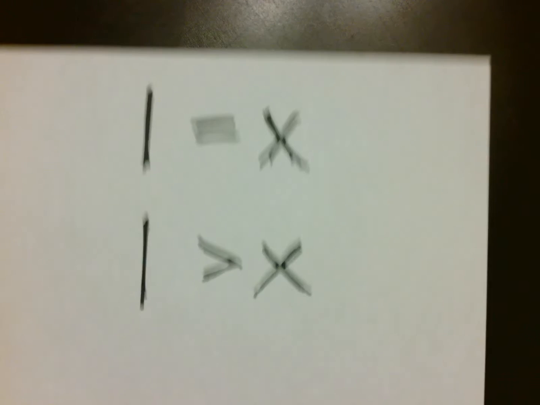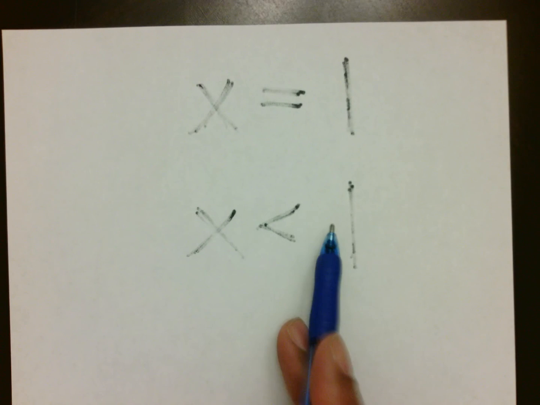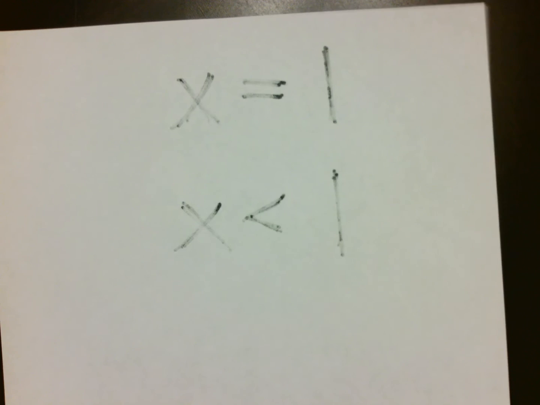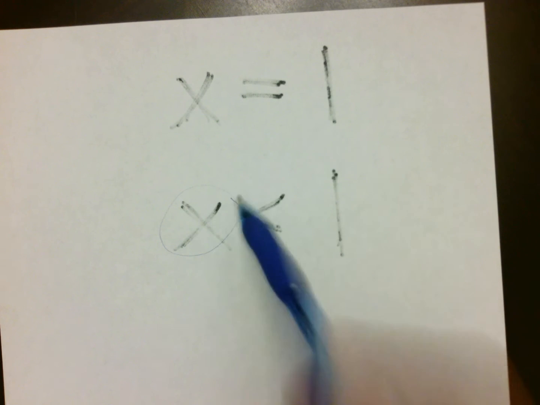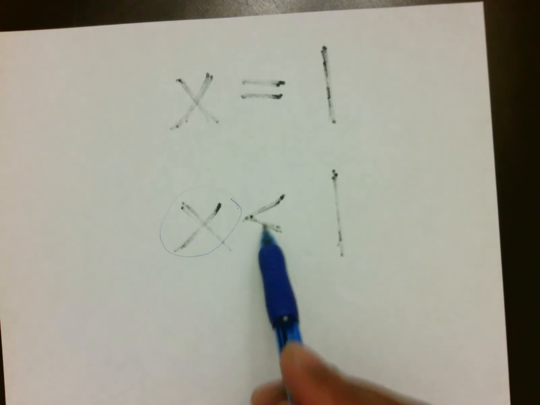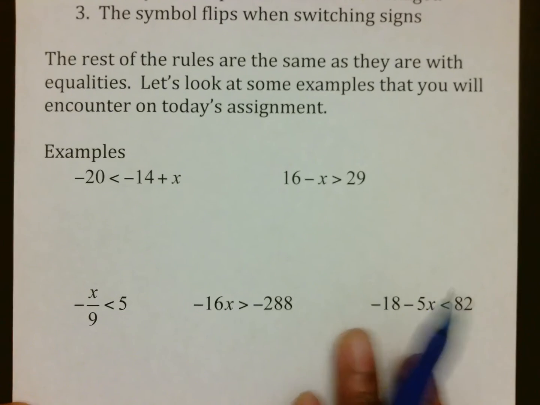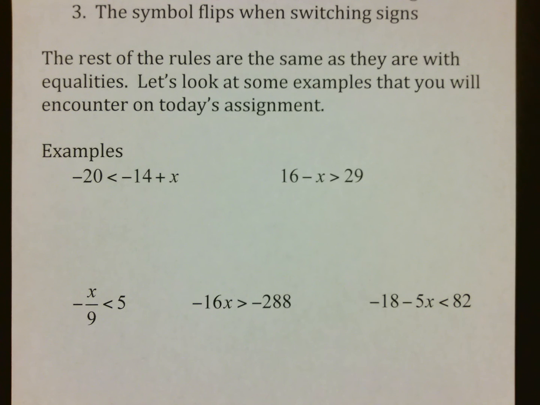If you flip that over the right way, notice that it now says x is less than 1, which means you actually converted the sign. And so whenever you do this, you want to make sure your variable's on this side, because when we start graphing these things, that symbol, when the variable is on the left, tells us everything we need to know. So again, that's what we're looking at in terms of our preparation. But outside of that, the symbol doesn't really do anything unless we're moving the x to the other side or switching signs, which we'll talk about.